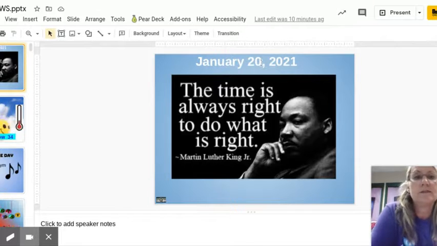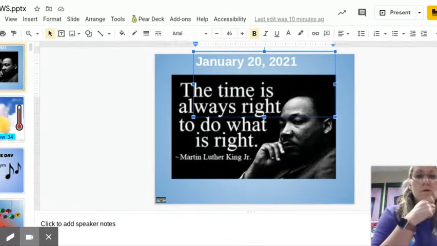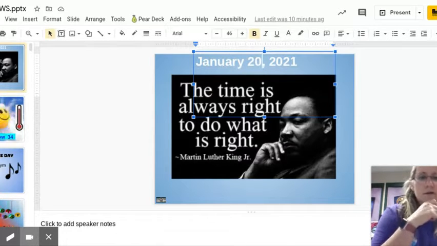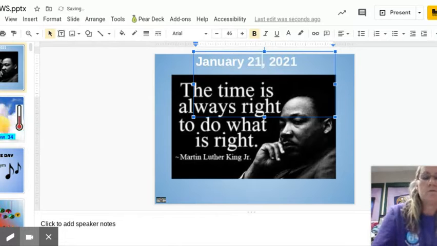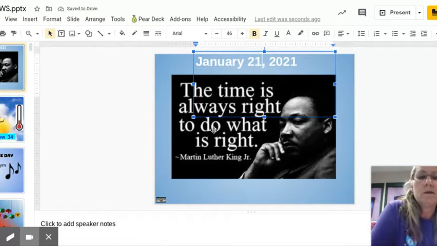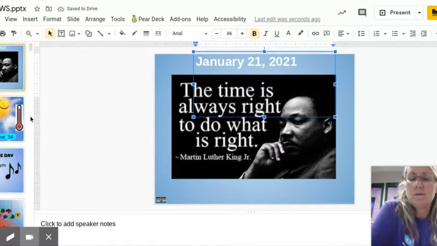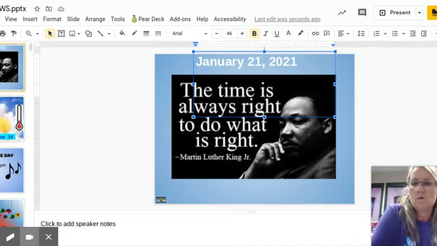You have to change the date and make sure you have the right date, because sometimes on Fridays kids forget and accidentally put Saturday's date in. Since tomorrow is January 21st, I'm going to leave that. We are going to leave the picture alone for now. That's a little bit more of an advanced scenario, and as we get deeper into that, we'll show kids how to do that.